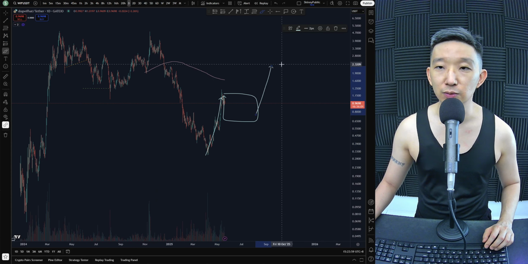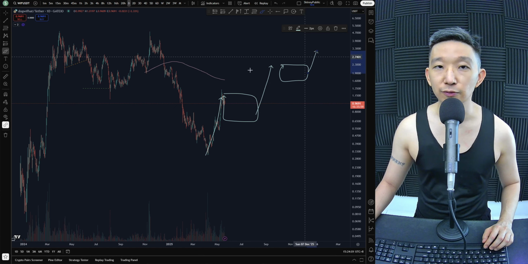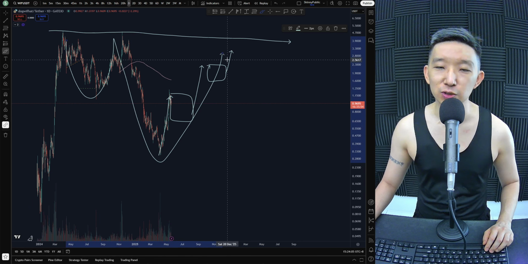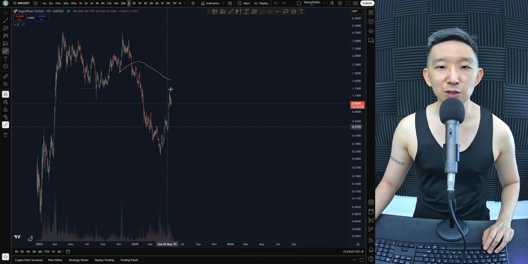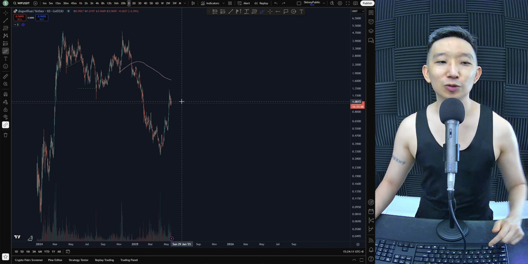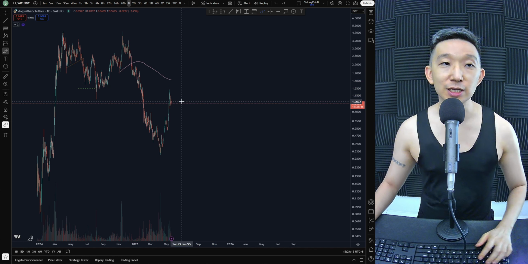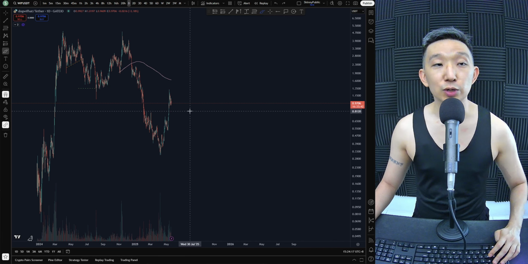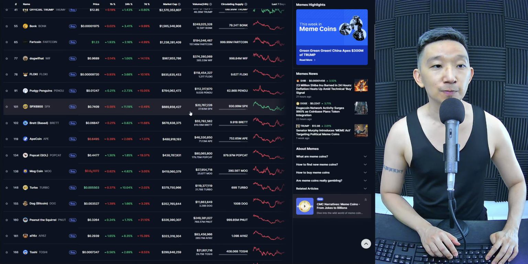Wave 1, wave 2, we get a wave 3, and then 4, and then wave 5. We complete an inverse head and shoulders. Oof, this would be fantastic. But we're under the skinny pink line, so technically we're in a bearish trend, and we will be anticipating more downside for WIF until we see a clear bullish reversal chart pattern.